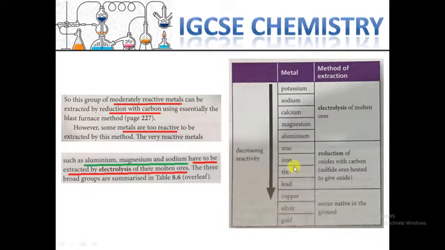Another one is moderately reactive, that I've already explained. We need to use the carbon. And then another group can be totally unreactive, they are not reactive, so they are available based on the pure structure, like copper, silver, and gold.